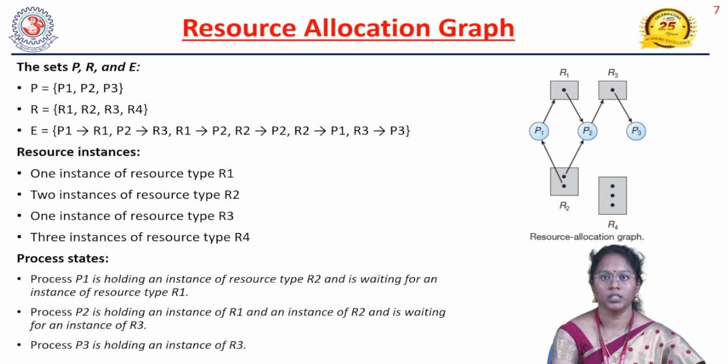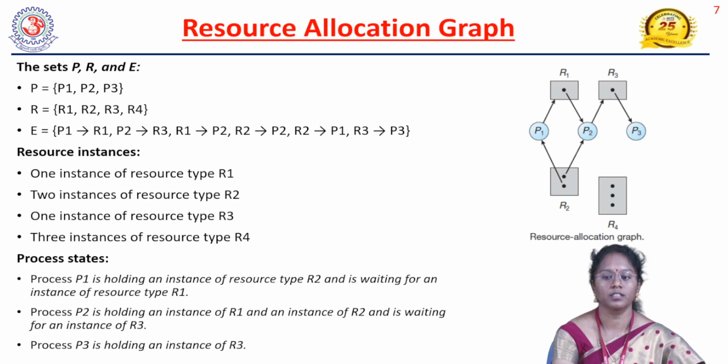A directed arrow is there from R2 to P1, which means R2 is assigned to P1. Again, an arrow is from R2 to P2, which means the resource R2 is assigned to P2. An arrow is there from P1 to R1, which means P1 is requesting R1, but it is assigned to P2. And again, P2 is requesting R3, but R3 is assigned to P3.